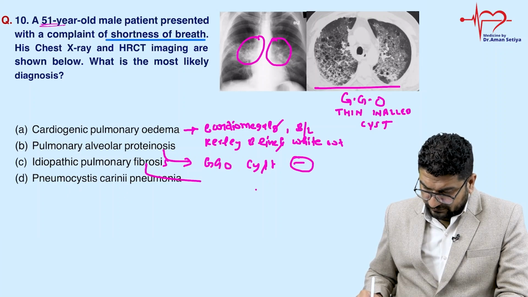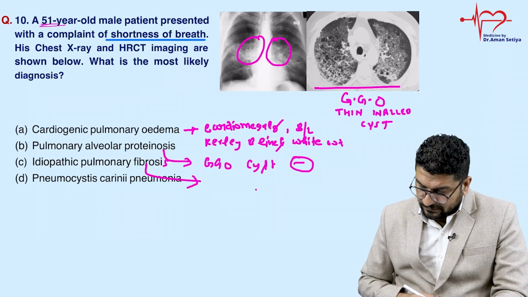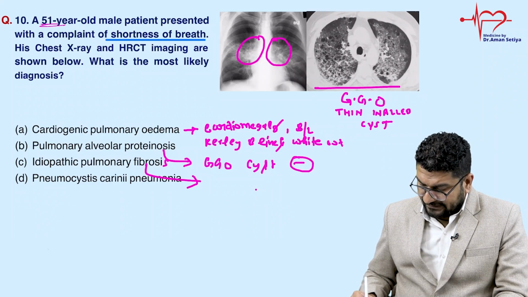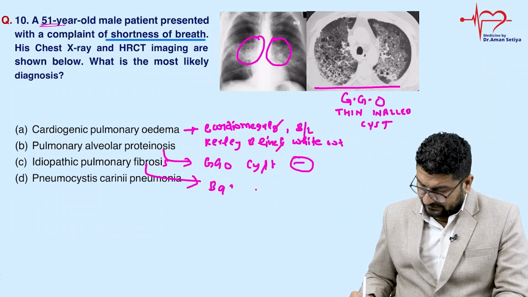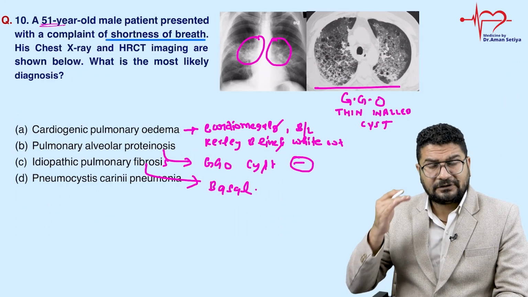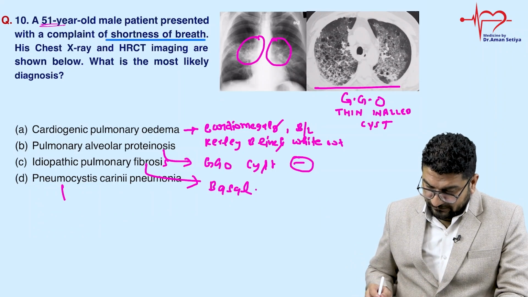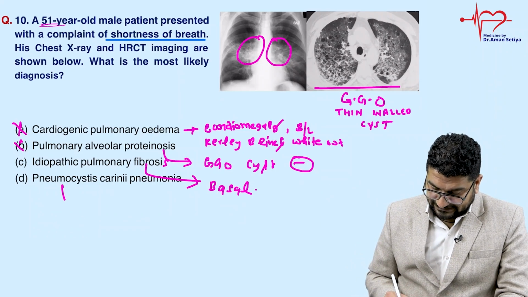Idiopathic pulmonary fibrosis. Right. Here you will notice more reticular opacity on the basal side, on the base of the lung. Pneumocystis carinii is the last option left by ruling out the others. So that is the diagnosis.